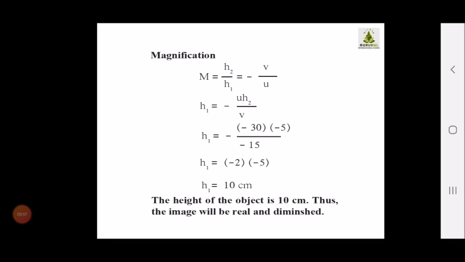After calculating, because 15 ones are 15 and 15 twos are 30, I get h1 is equal to minus 2 multiplied by minus 5, which is 10 centimeters. So the height of the object is 10 centimeters, and thus we can say that the image will be real and diminished.